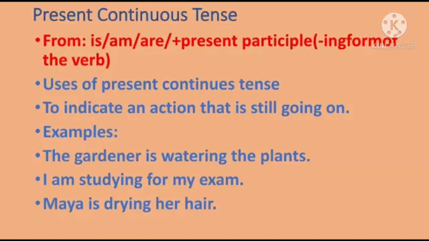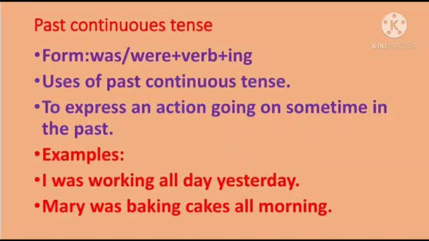Now see the second one, past continuous tense. Form is was or were plus verb plus ing, means subject plus was or were plus verb plus ing plus object. Uses of past continuous tense: to express an action going on some time in the past. For example, I was working all day yesterday. Mary was baking cakes all morning.